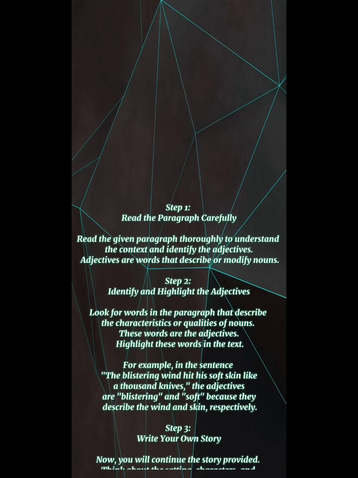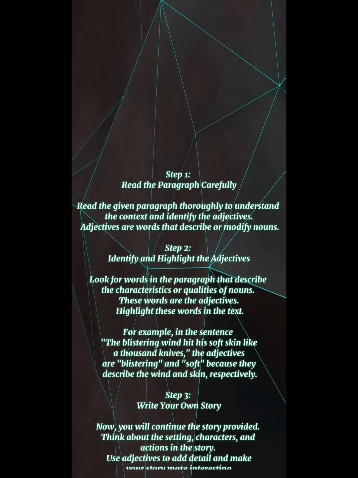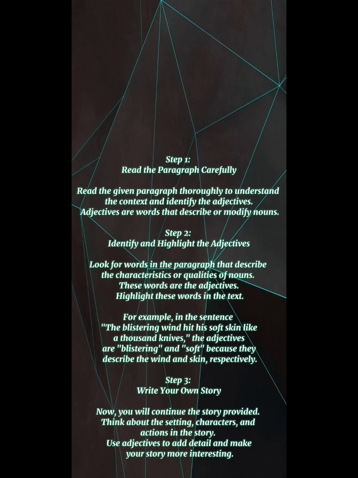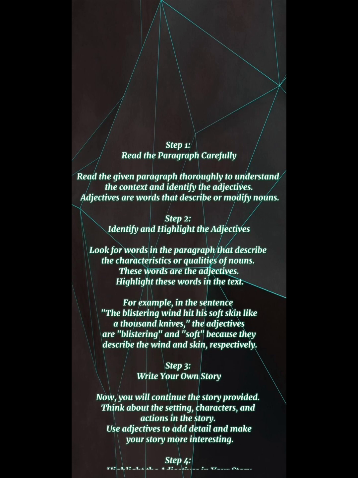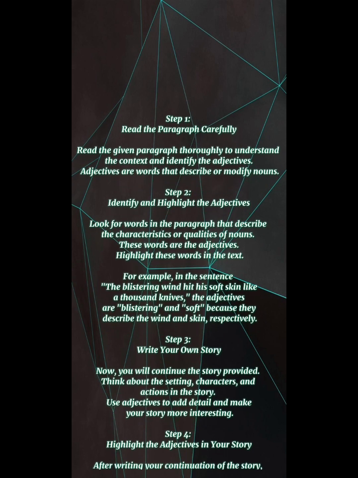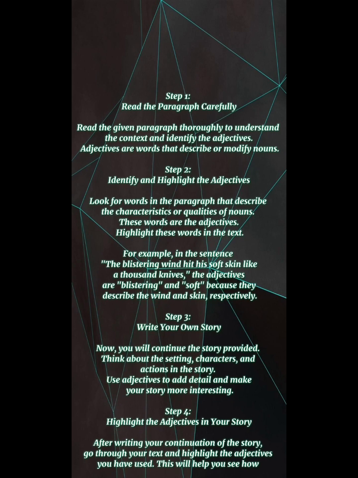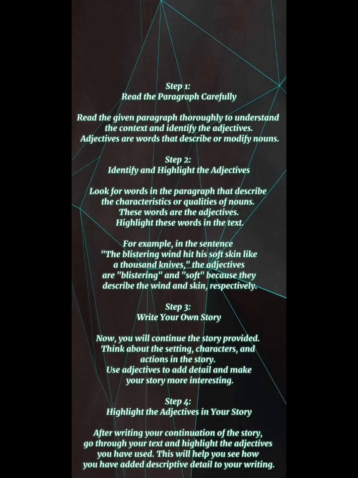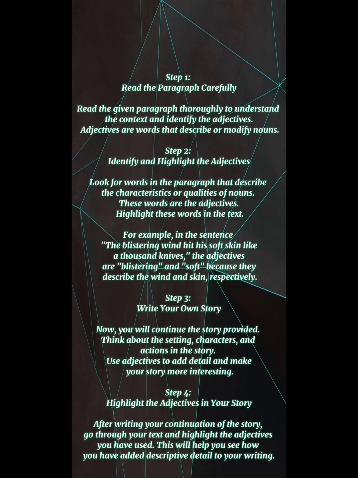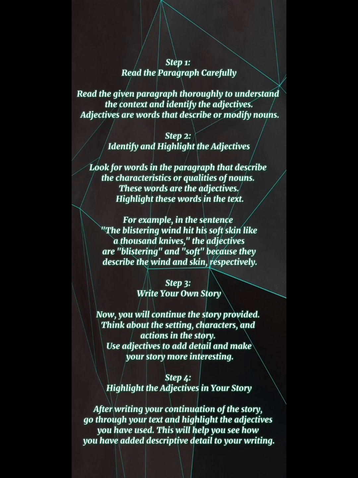Look for words in the paragraph that describe the characteristics or qualities of a noun. These words are the adjectives. Highlight these words in the text. For example, in the sentence, the blistering wind hit his soft skin like a thousand knives. The adjectives are blistering and soft because they describe the wind and skin respectively.